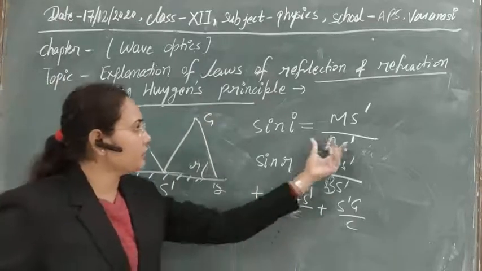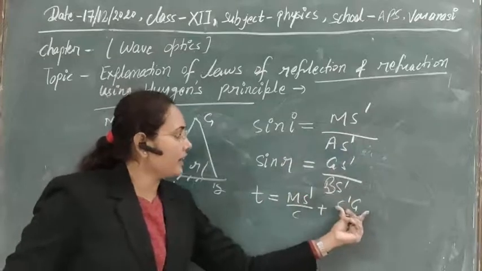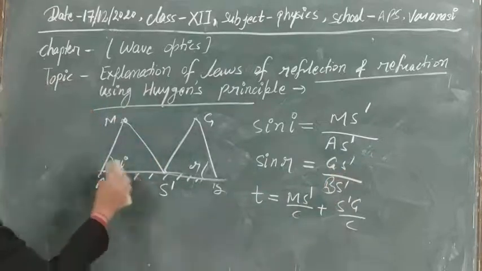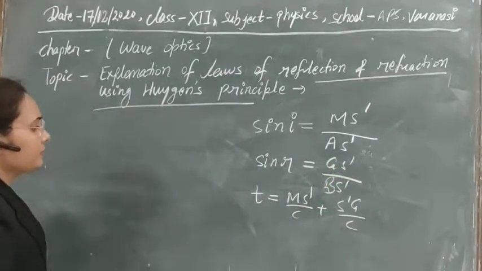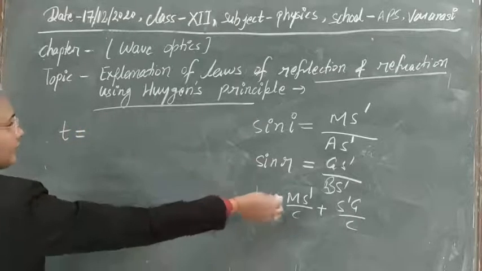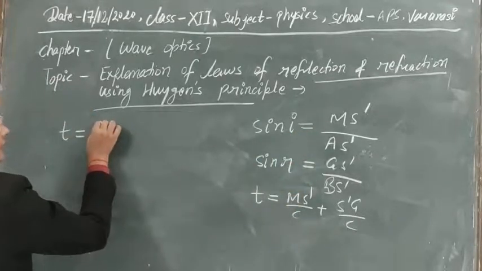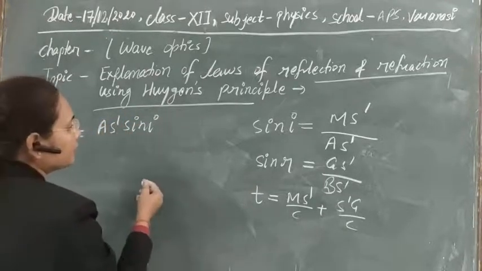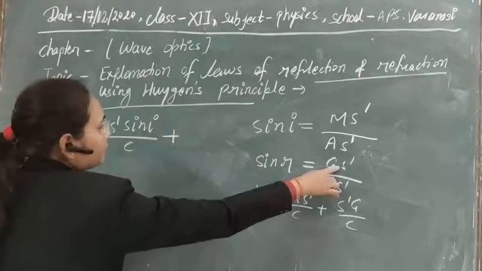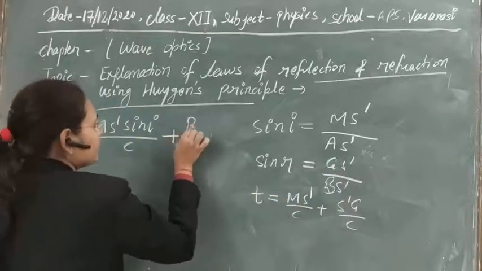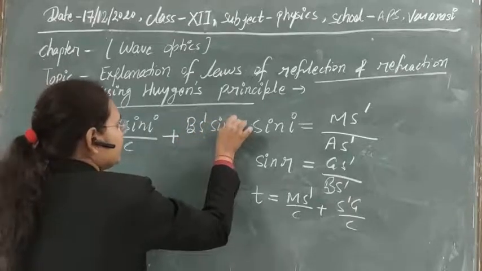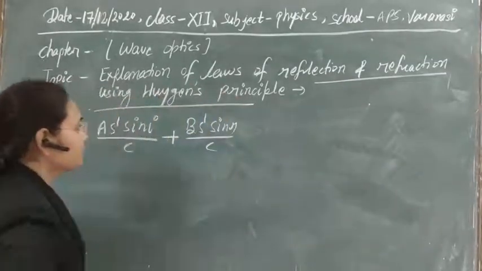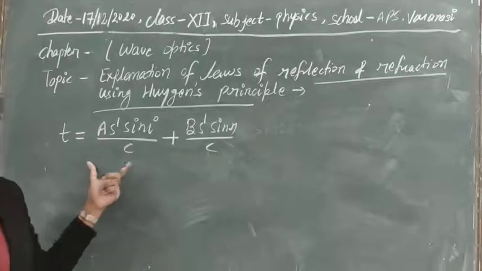So now let's put the value of M S dash and also the value of S dash G from here, and you can use it. So the value of time that we will get finally, the value of M S dash from here is equal to A S dash sin I by C, plus the value of S dash G from here is equal to B S dash sin R by C. So this is the time that we have got here from the geometry.